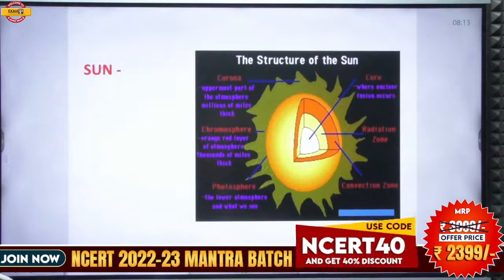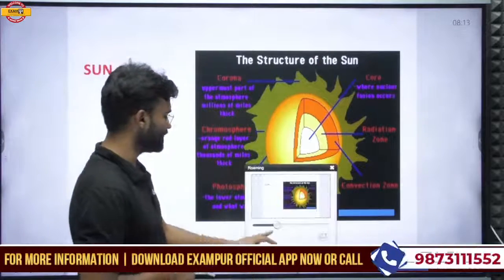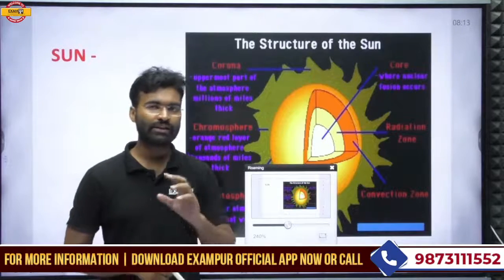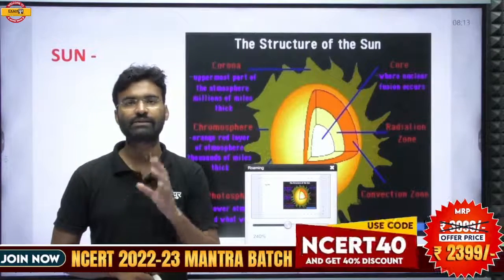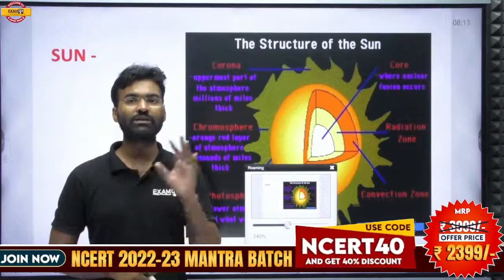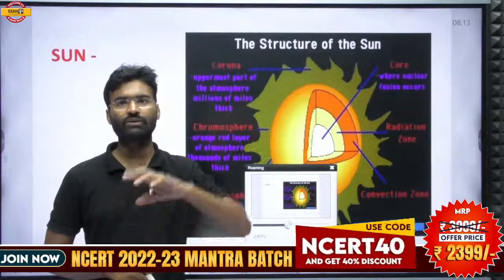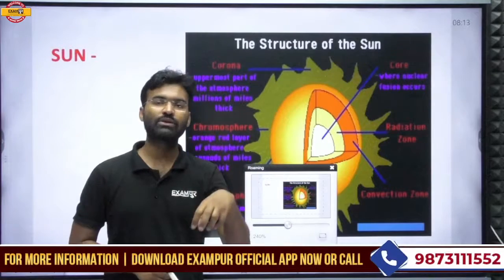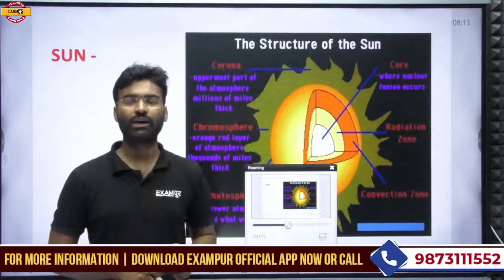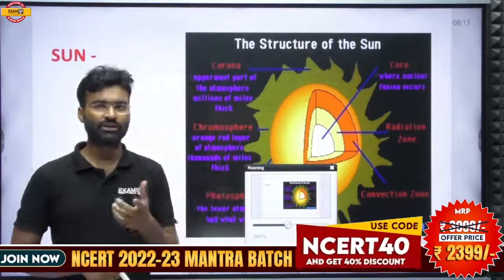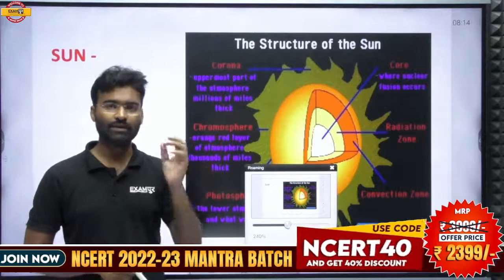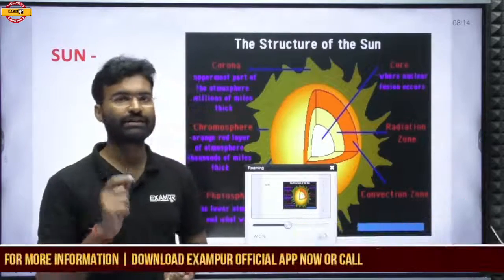In the last session, we discussed the sun. What is the sun? What is the structure of the sun? What is the structure of the atmosphere of the sun? The sun is basically a luminous object, that is, the sun is a star. A star has a mechanism to produce energy. That is why it is a luminous object, and it is also a celestial object because it is located in space. Celestial objects are the objects located in space. Our Earth, any planet, any asteroid, any meteorite, all of these are celestial objects.